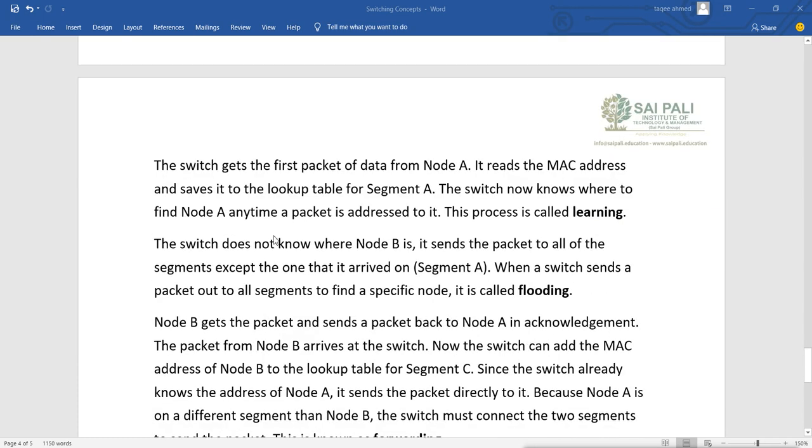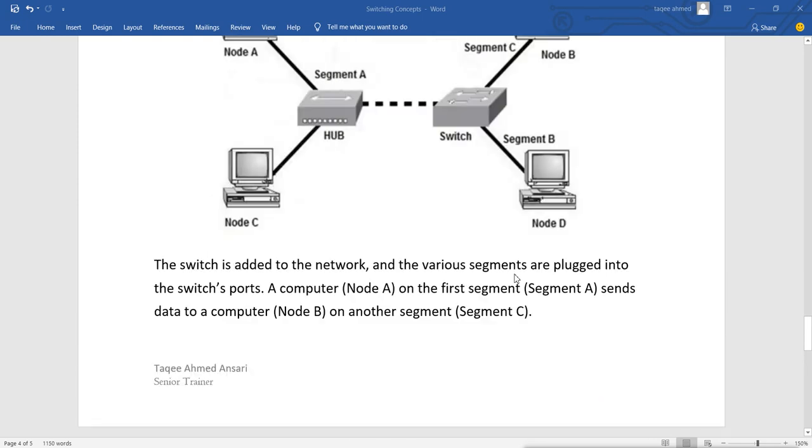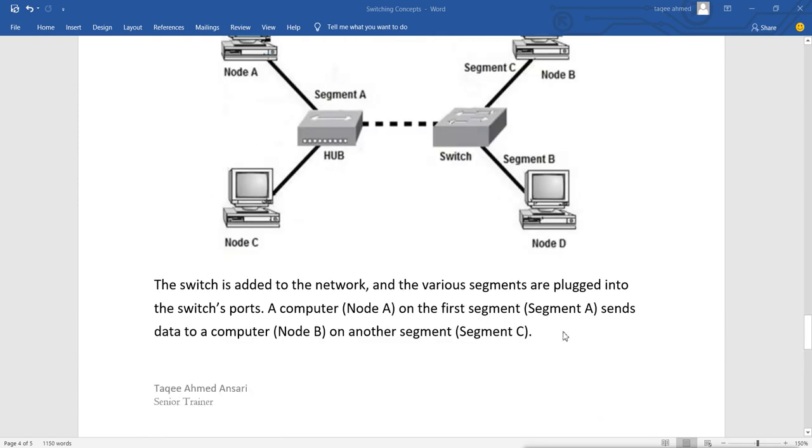Now the switch gets the first packet of data from node A, reads the MAC address and saves it to the lookup table for segment A. The lookup table means, in segment A, what do we have? We have a hub. Now the hub is connected to this port, and that is considered segment A. So it will add the MAC address on segment A.